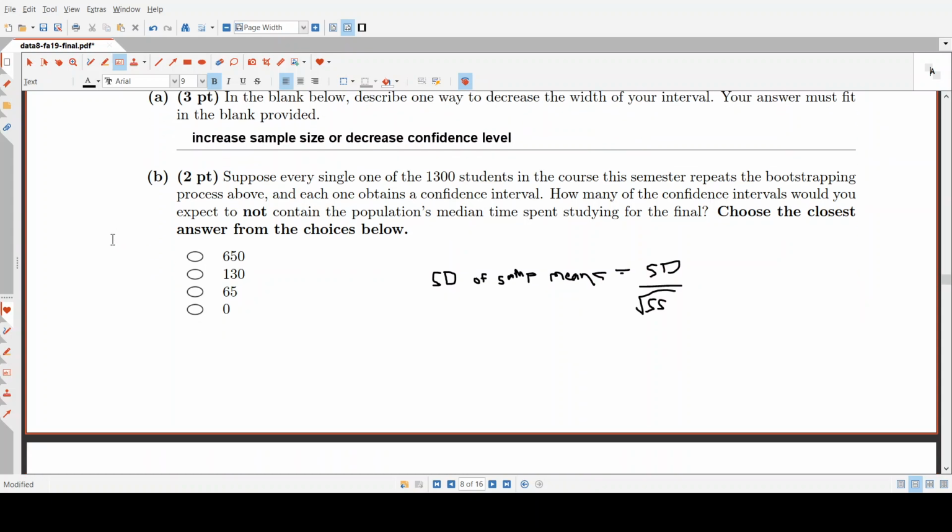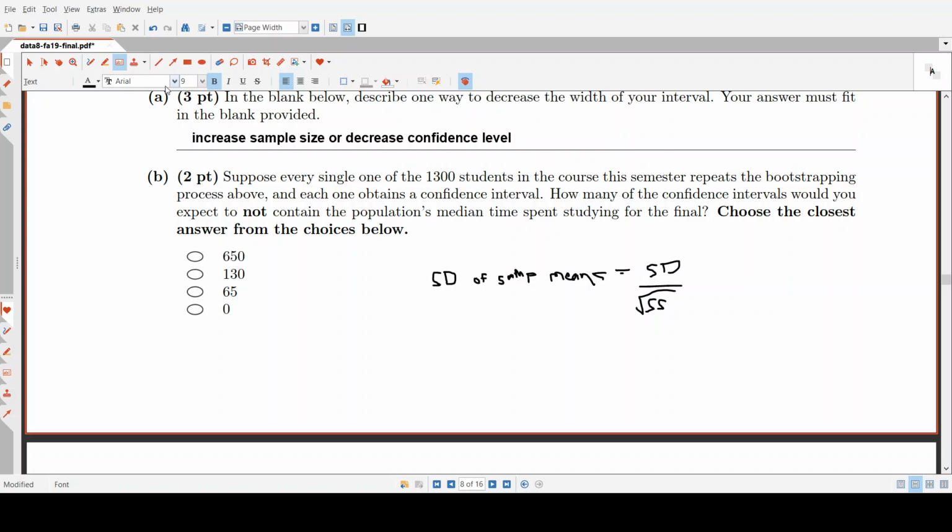Okay, part B. Suppose every single one of the 1,300 students in the course repeats the bootstrapping process and each obtains their own interval. How many of the confidence intervals would you expect to not contain the population's median time spent studying for the final? Okay, so remember that we can't say anything about the probability that any singular confidence interval contains the true median or doesn't, because it either does or it doesn't.